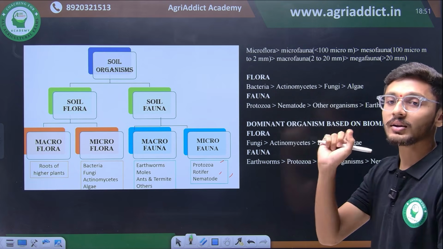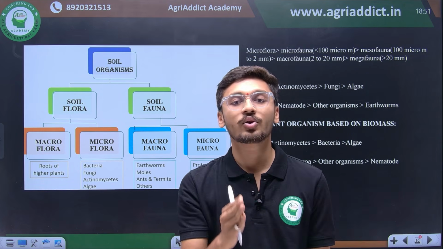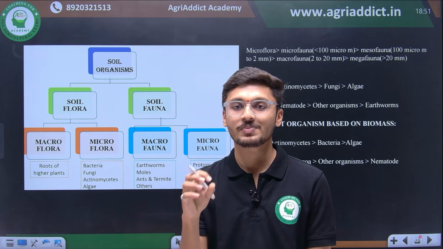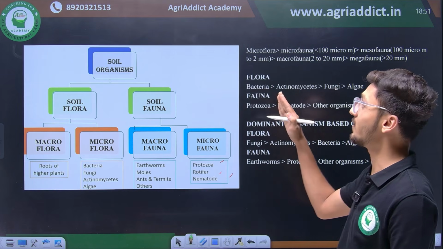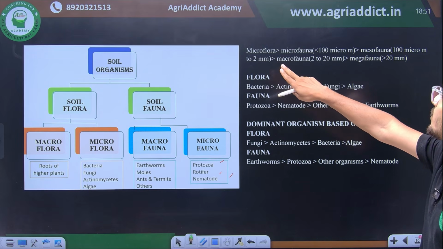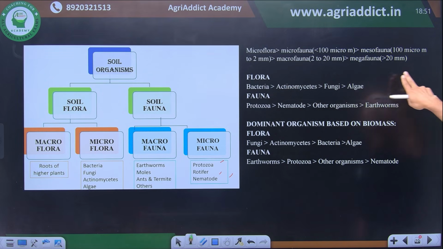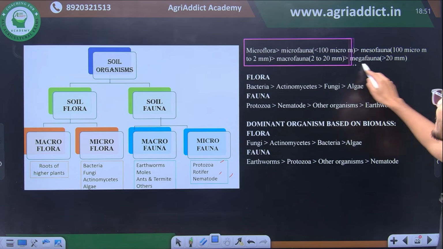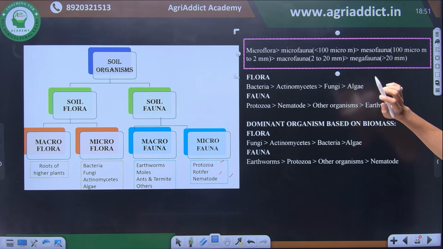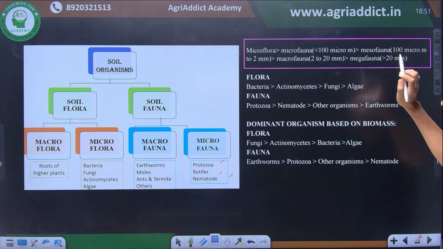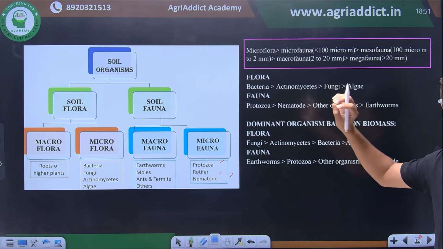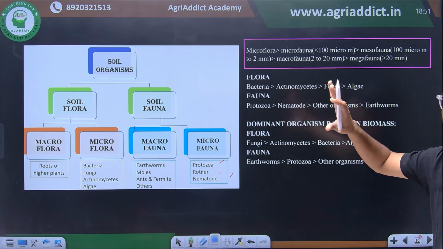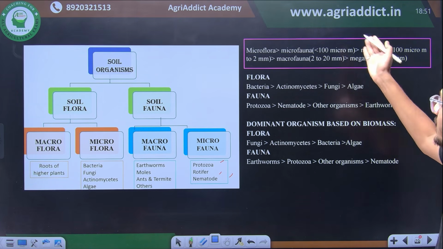So moving ahead, we have another significant classification directly from ISSS on the basis of size of microorganisms, on the basis of size of microflora as well as microfauna. Here we are observing how macroflora and macrofauna are compared on the basis of size. You will observe that the macroflora category is not included in this classification, as it is the category with the maximum size, and hence it is not included.